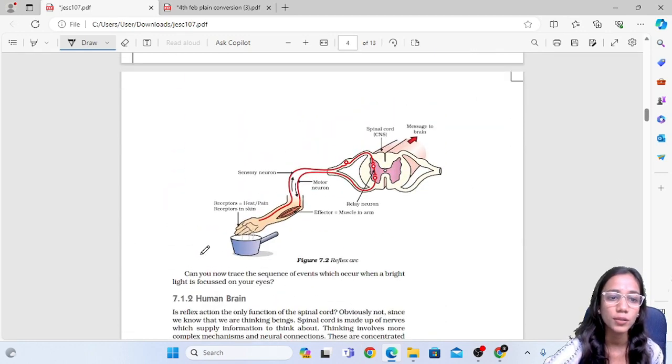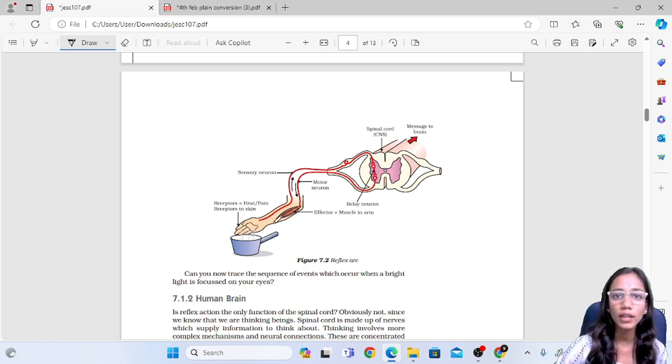For example, this is the motor neuron and this is the sensory neuron. The sensory neuron is the one which senses the information, the hot feeling, and it has to send the signal directly to the motor neuron so that the person is able to move the hand out.